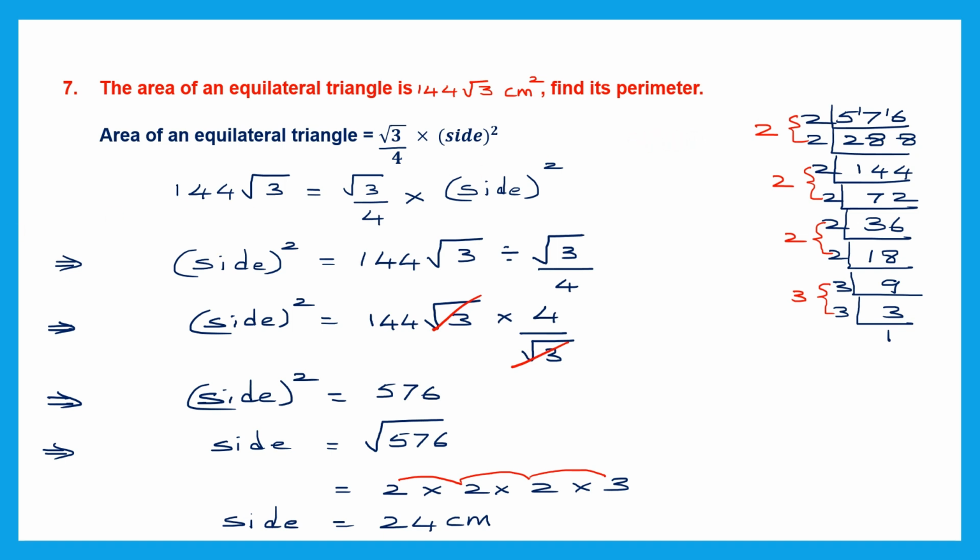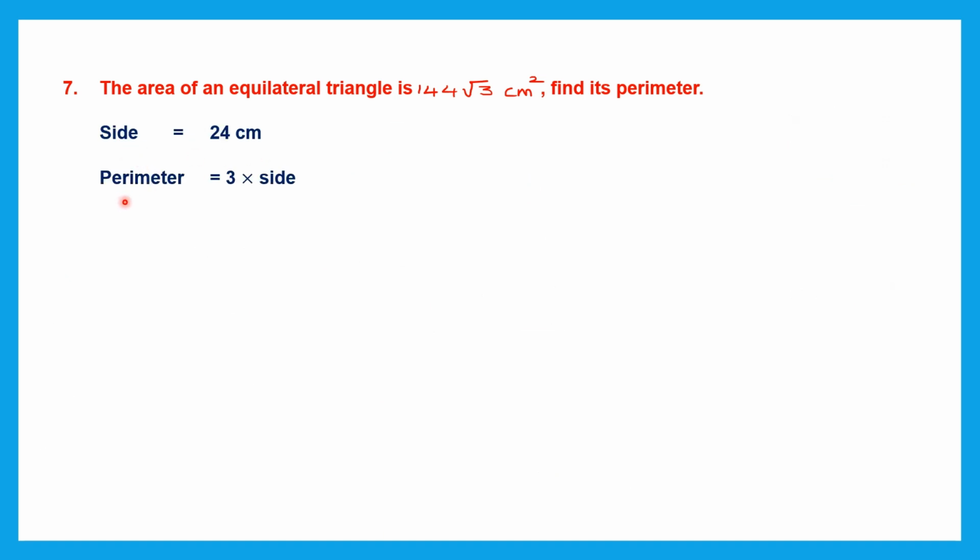So let's find the perimeter. We have the side. Now we're going to find the perimeter with the formula 3 into side. That is 3 into 24. So how much is 24 into 3? It is 72. So we have found the perimeter and that is 72 centimeters. So we have got our answer.